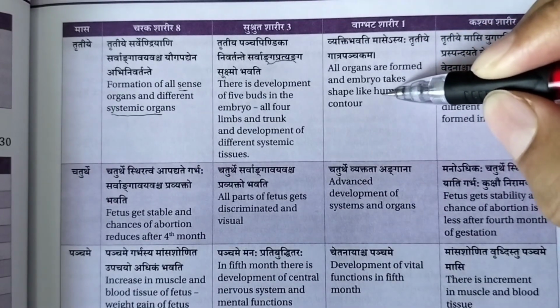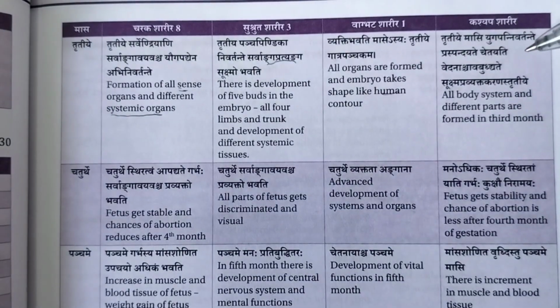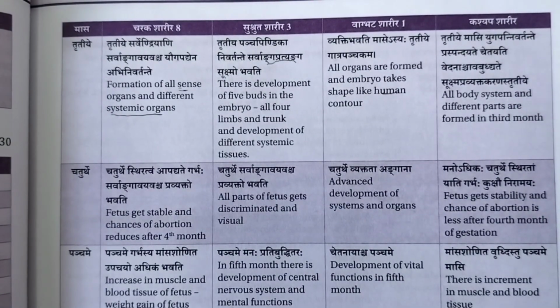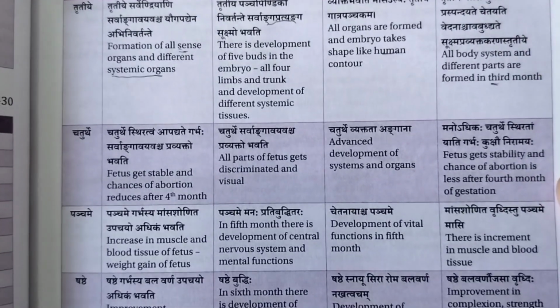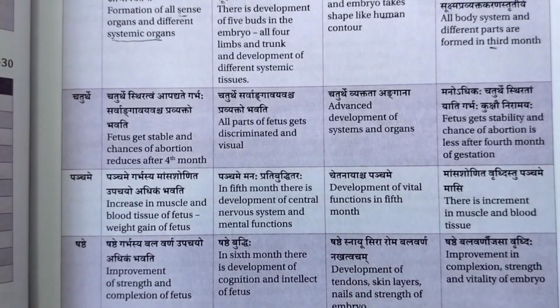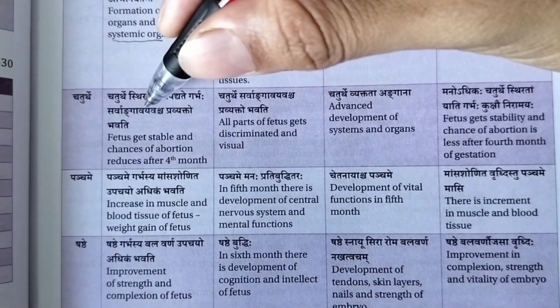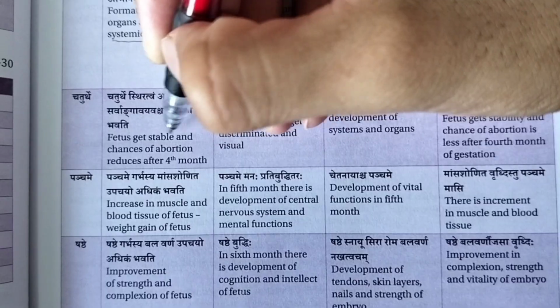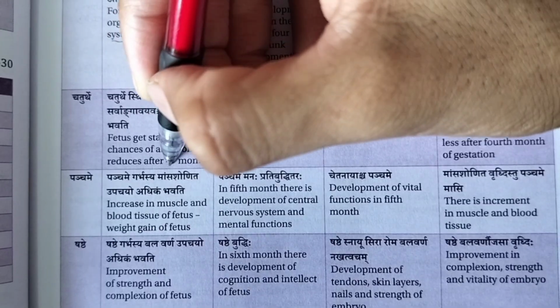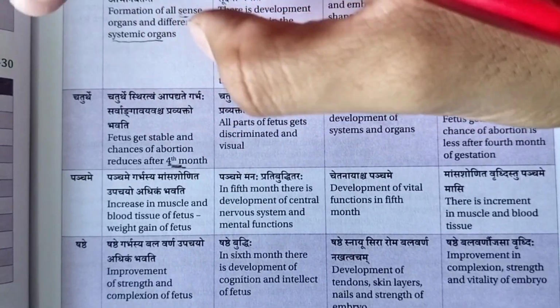like a human contour. And Kashyapa has said that all the body structure, all the body systems and different parts are formed in the third month. So the explanation is the same. In the fourth month, what? In the fourth month, Chaturte Sthiratvam Apatyate Garbha Sarvangavayascha Pravyakto Bhavati. The fetus gets stable and the chances of abortion are reduced in 4 months. So in 4 months, the chances of abortion have been reduced.